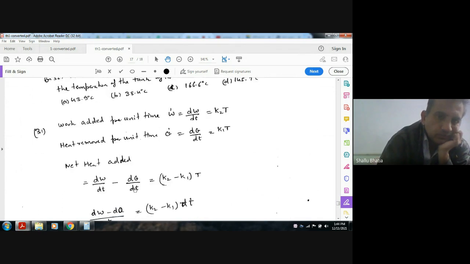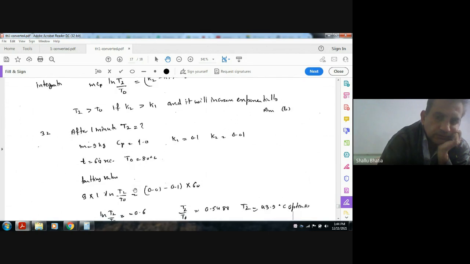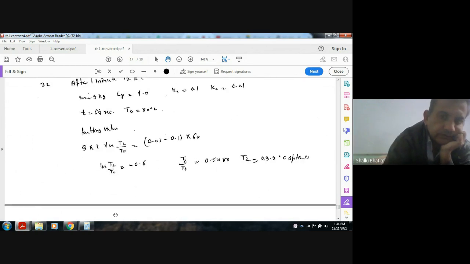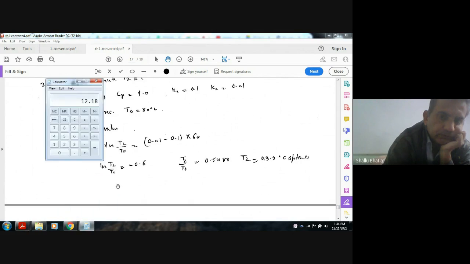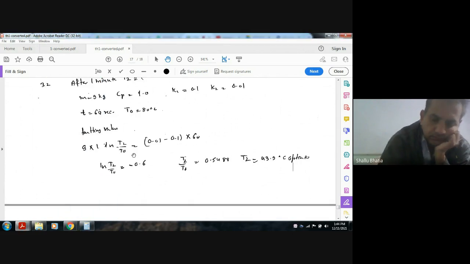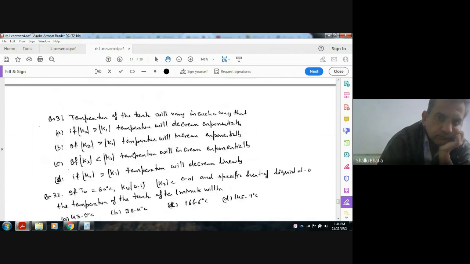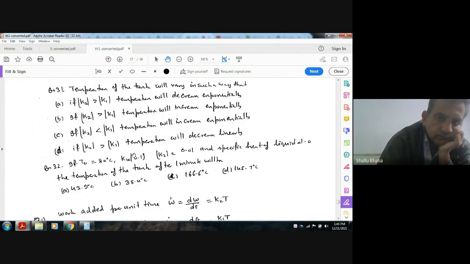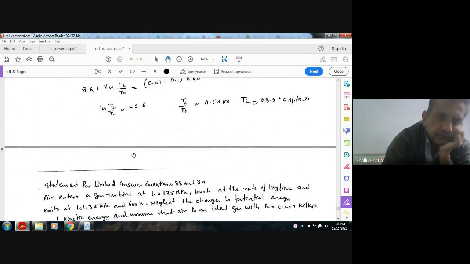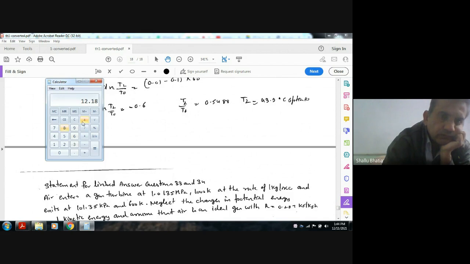Check this question because I have not converted it. T0 is equal to 80 degrees Celsius, not 80 plus 273.